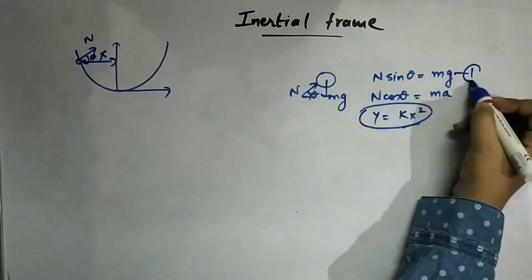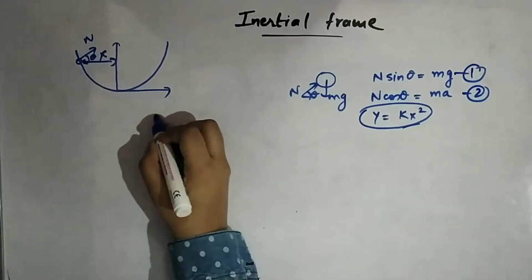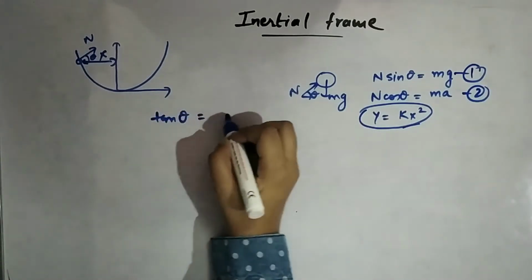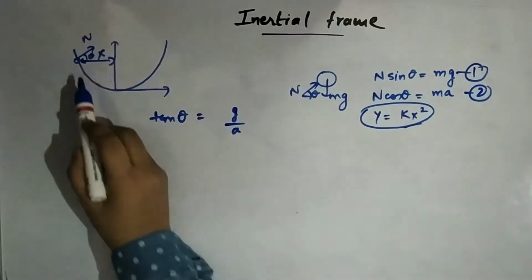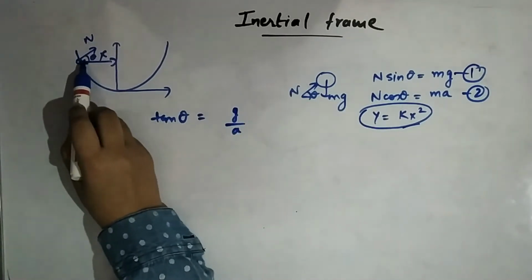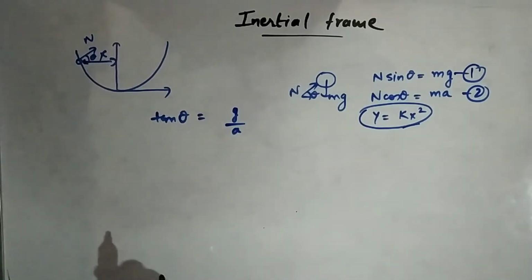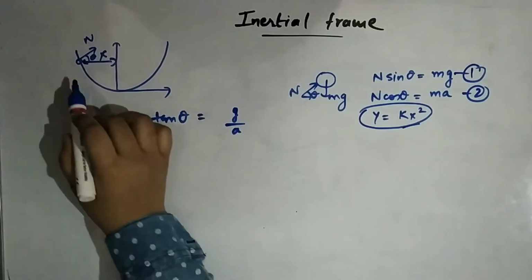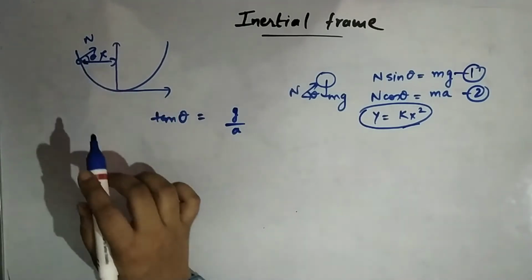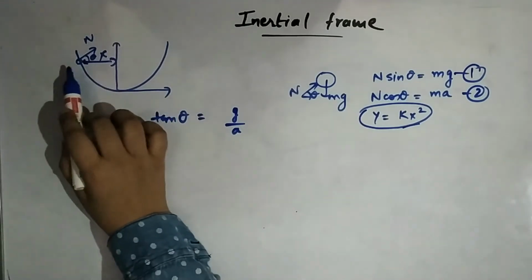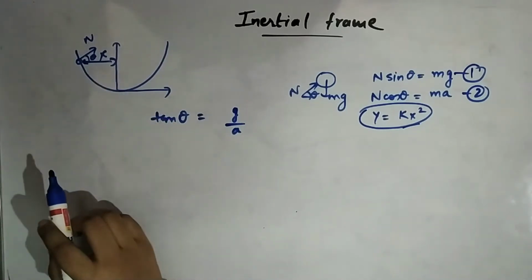If we try to find this theta, this x, we can think of finding theta. If we divide our equation 1 and 2, we will get tan theta equals g by a. If we get theta, we can try to find out x and y, right? So we have our theta, but how to find x and y? This theta is the angle that the normal is making with the y-axis.